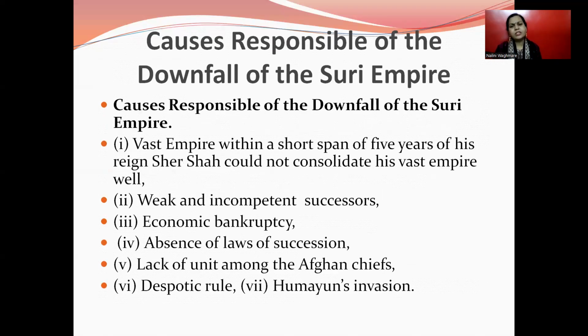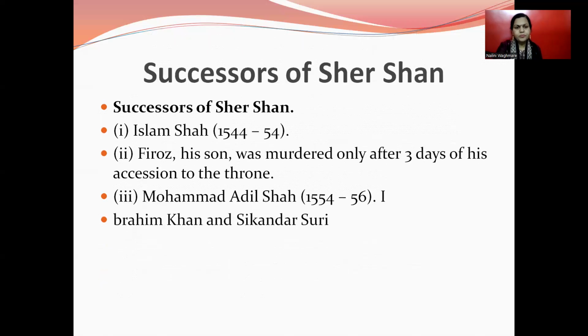Then the causes responsible for the downfall of the Suri Empire. A vast empire within the short span of 5 years of his reign; Sher Shah Suri could not consolidate his vast empire well. Weak and incompetent successors after Sher Shah Suri. Then economic bankruptcy was a reason for the failure of the Suri dynasty. Then absence of a law of succession, lack of unity among the Afghan chiefs, despotic rule, and Humayun's invasion again and restoration of his power are also reasons for the failure of the Suri dynasty.